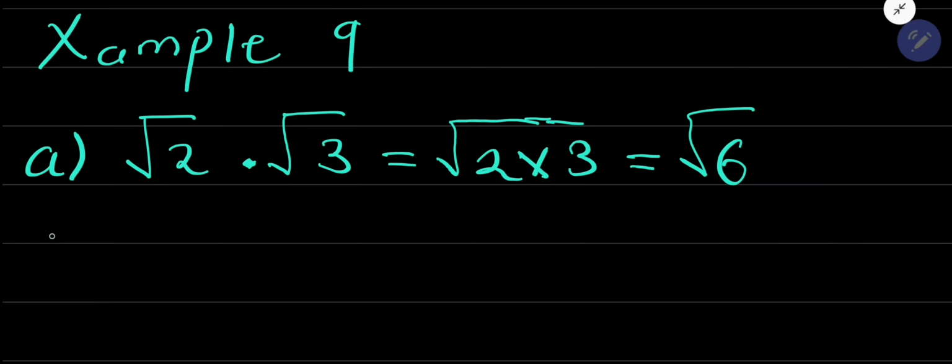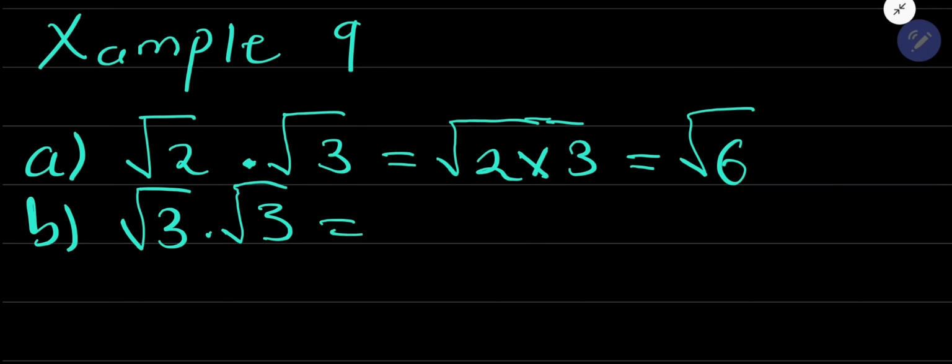So B, if you have root 3 times root 3. Remember, these things are surds, guys. So we said surds are the roots of irrational numbers, irrational roots. What do we mean by irrational roots? That when we take the root of each, it doesn't give us an integer, it gives us a number with a decimal. Root 3, if you take it, it will give you a number with a decimal. Even this one, it will give you a number with a decimal.